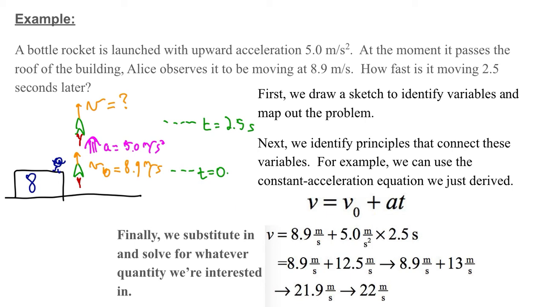We notice conveniently and certainly, I guess obviously, that one of the seconds cancels that seconds. So we get meters per second in the second term as well. And then that's 21.9 meters per second. And then we should respect that we only have 2 digits of accuracy, so 21.9 becomes 22.